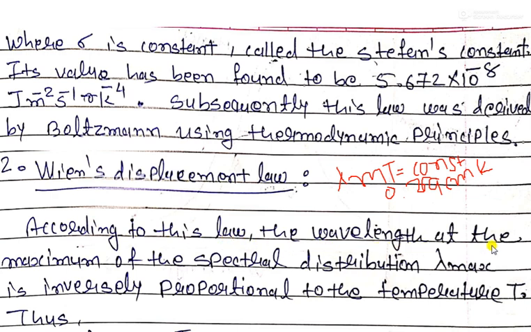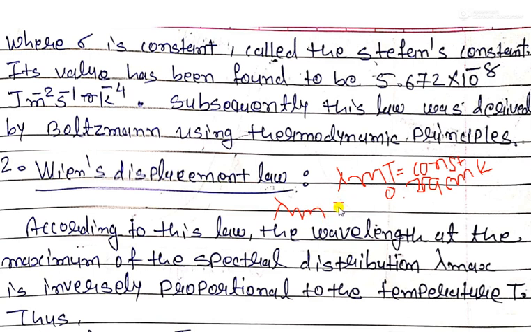According to the law, the wavelength at the maximum of the spectral distribution, lambda max, is inversely proportional to the temperature T. That means lambda max is proportional to 1 over T.